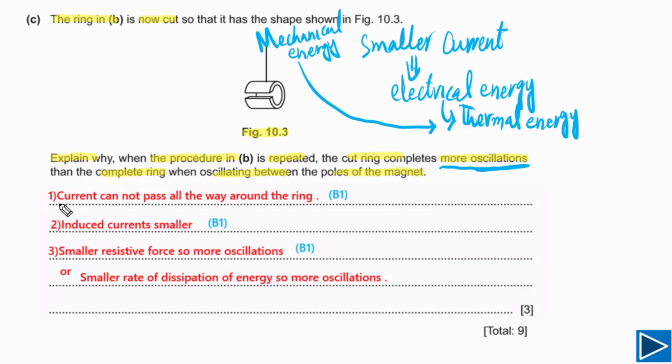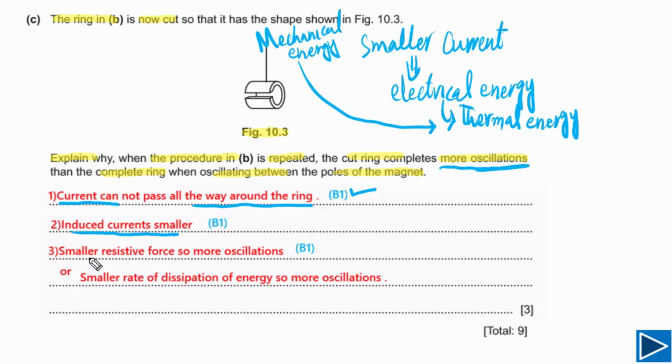If in your answer you have mentioned that current cannot pass all the way around the ring because there is a cut, you will get the first B mark. And the second B mark is if you have written induced currents are smaller, so less amount of current will be induced, you will get the second B mark.